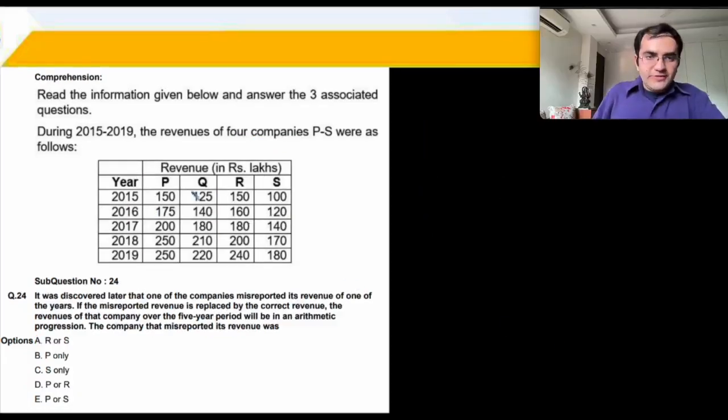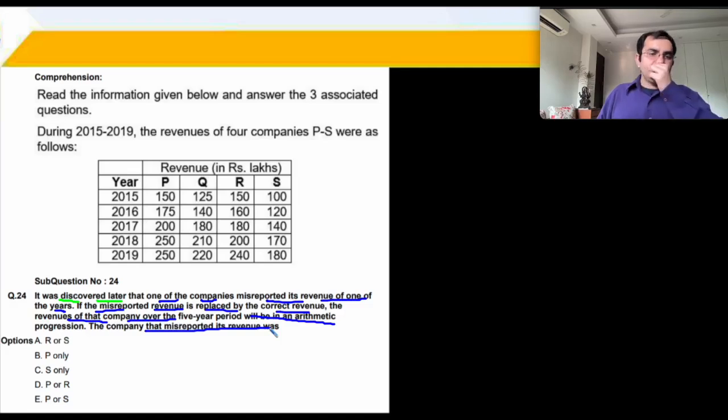This question, that's question 24. It was discovered later that one of the companies misreported its revenue in one of the years. If the misreported revenue is replaced by the correct revenue, then the revenues of that company will be in an AP. You have to see कि कौन से कंपनी का वैल्यू AP में हो सकता है. The company that misreported was. So 150, 175, 200, अगर ये 225 होता, then this would be in an AP. P has to be part of the answer.